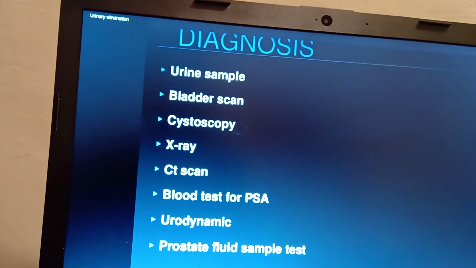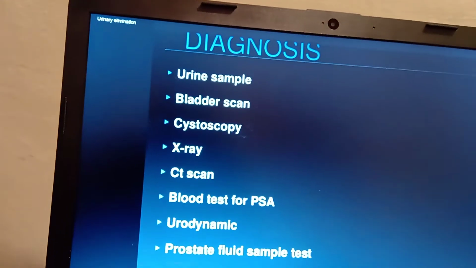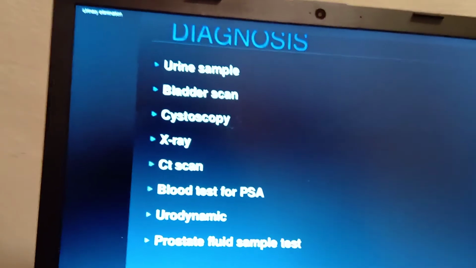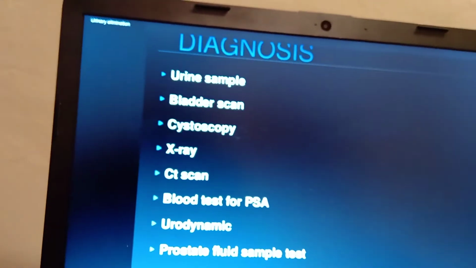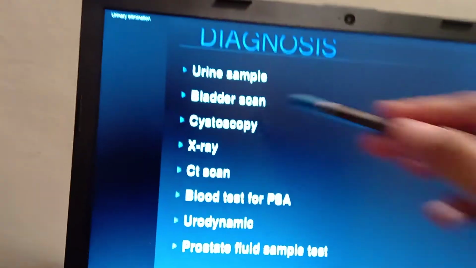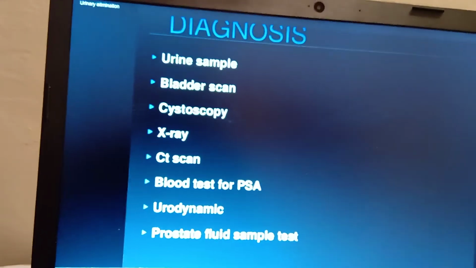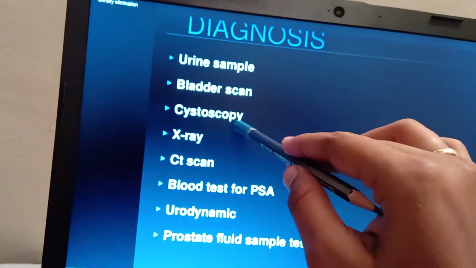The cystoscopy is used to visualize the bladder area, and the remaining urine is evacuated from the bladder. Okay, so that is the examination. They are going to examine that urine for any infections or any kind of urinary problems. Okay, that is called a cystoscopy.